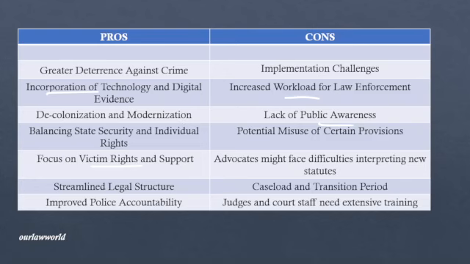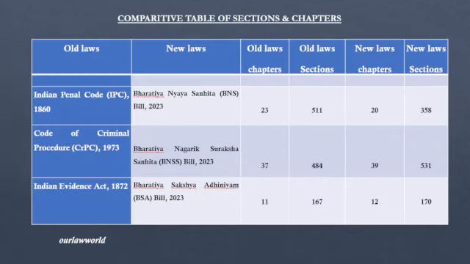Let us look into a comparative table to understand. The IPC, the old law, has 23 chapters and 511 sections, whereas what is now referred to as the BNS, Bharatiya Nyaya Sanhita, has 20 chapters and 358 sections.